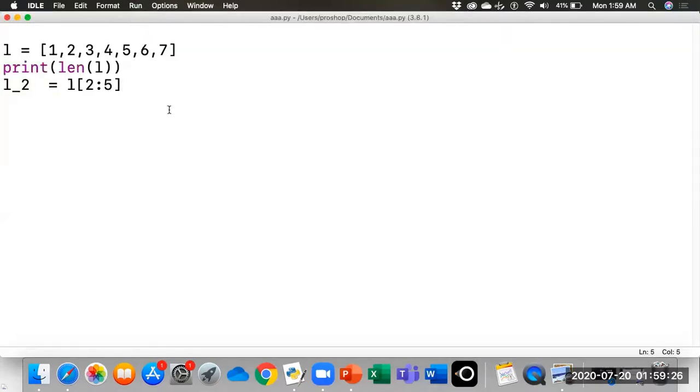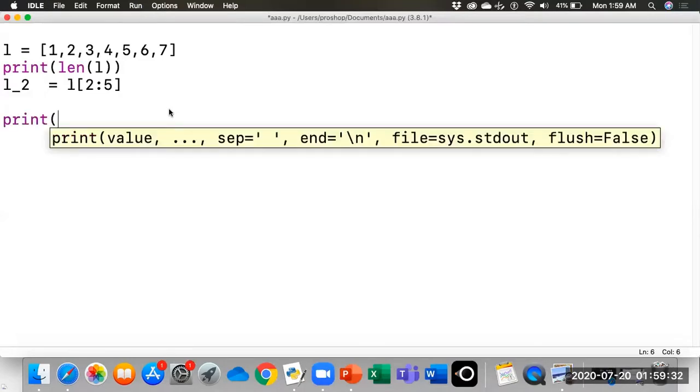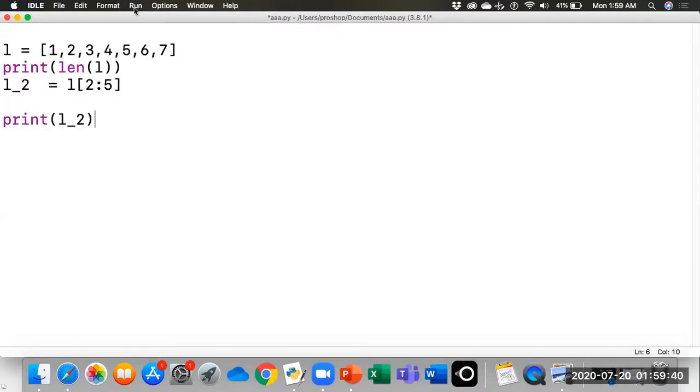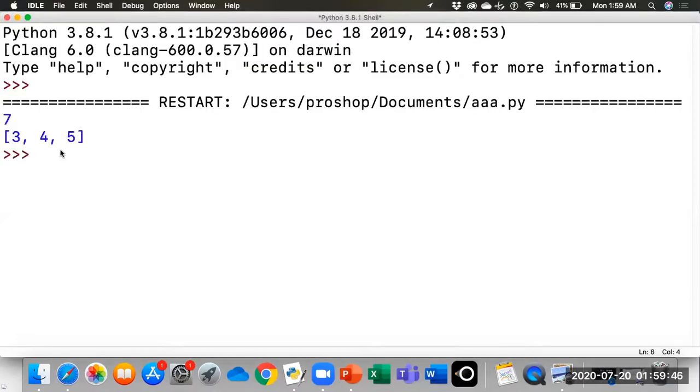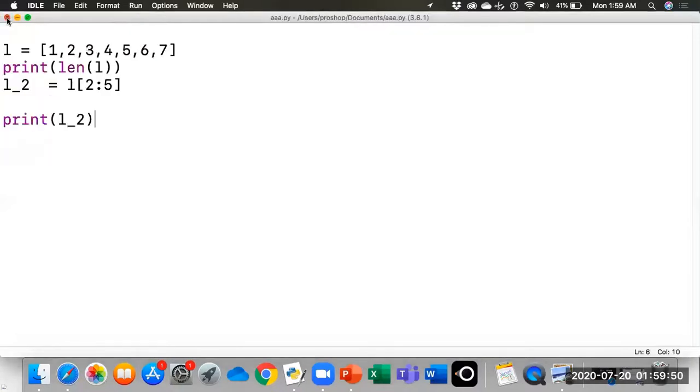We have not printed that. We need to print this list. This is L2. We have sliced the list L, and we have assigned it to L2, so we will print L2. It will print 3, 4, and 5.